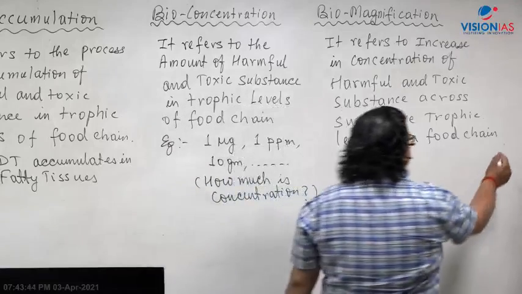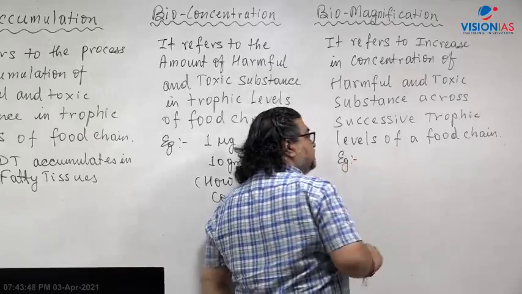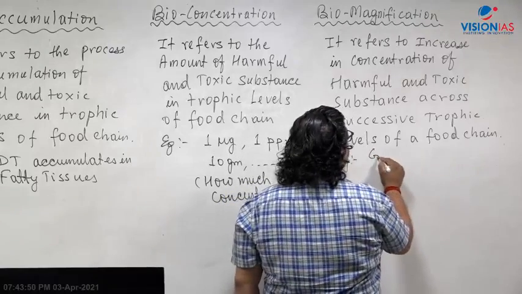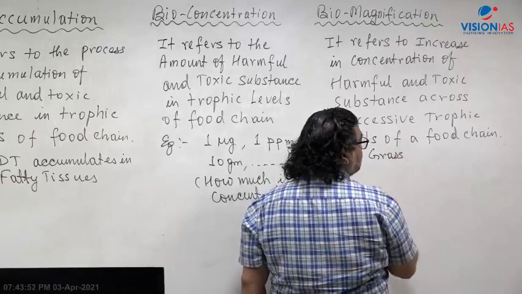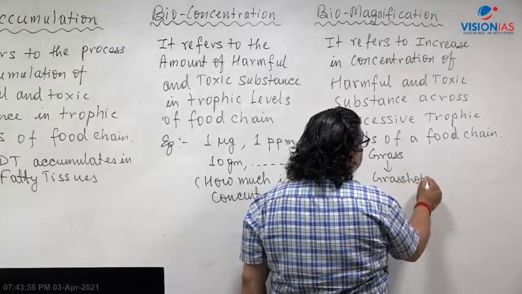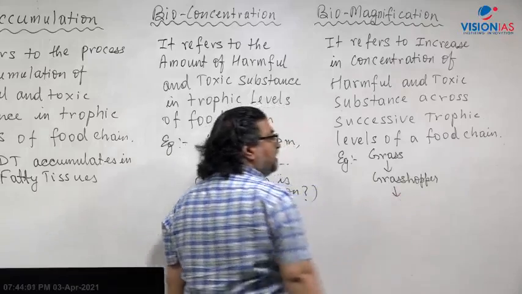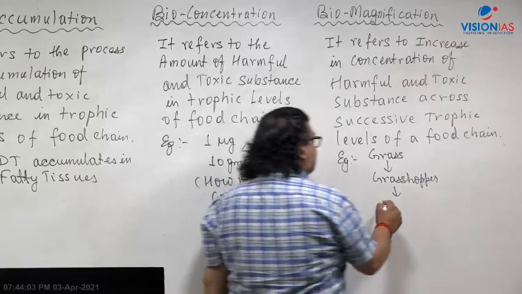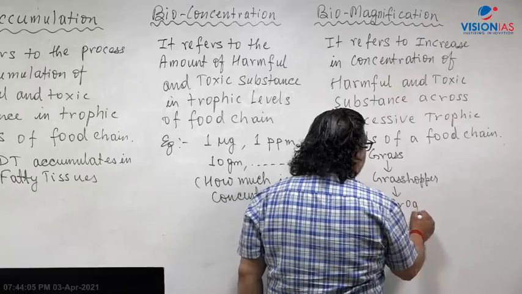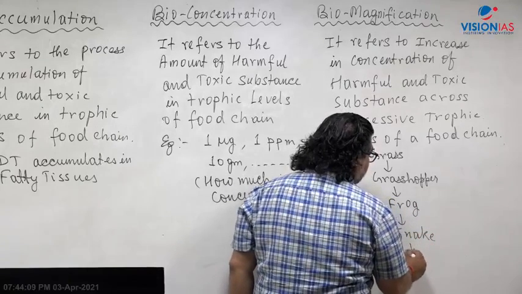Just take an example here. Let's consider this food chain. Grass is eaten by grasshopper. Grasshopper is eaten by frog. Frog is eaten by snake. And snake is eaten by hawk.